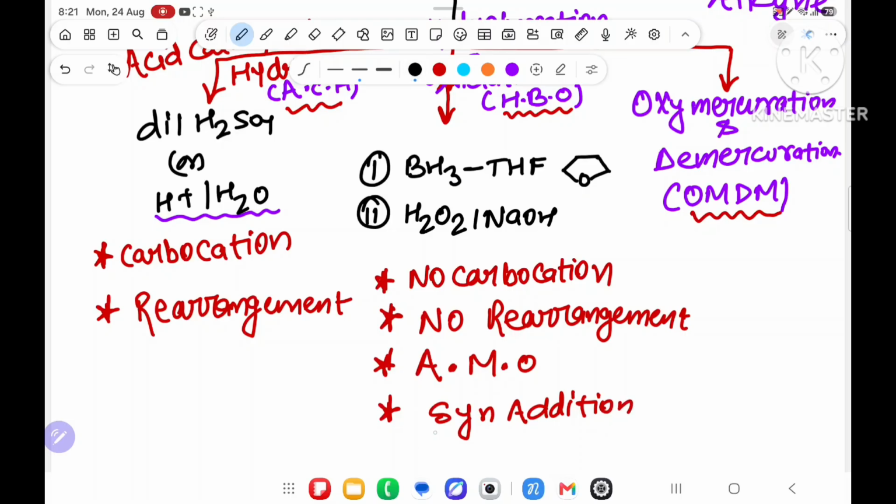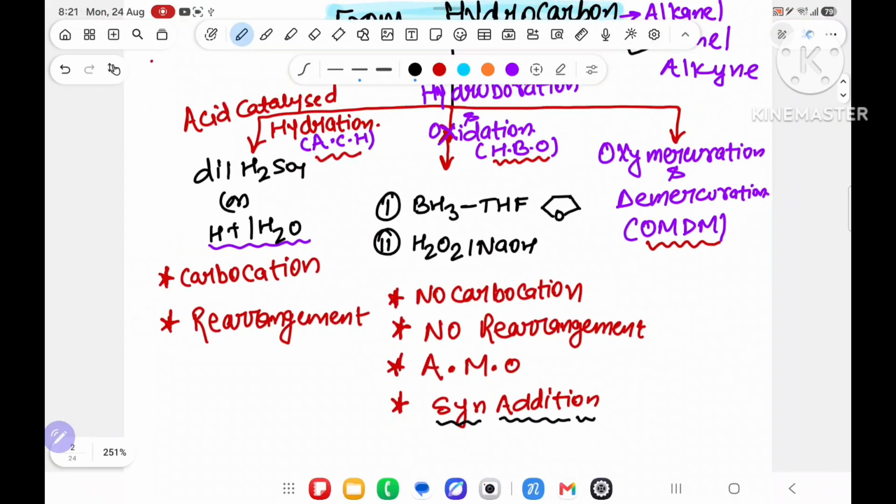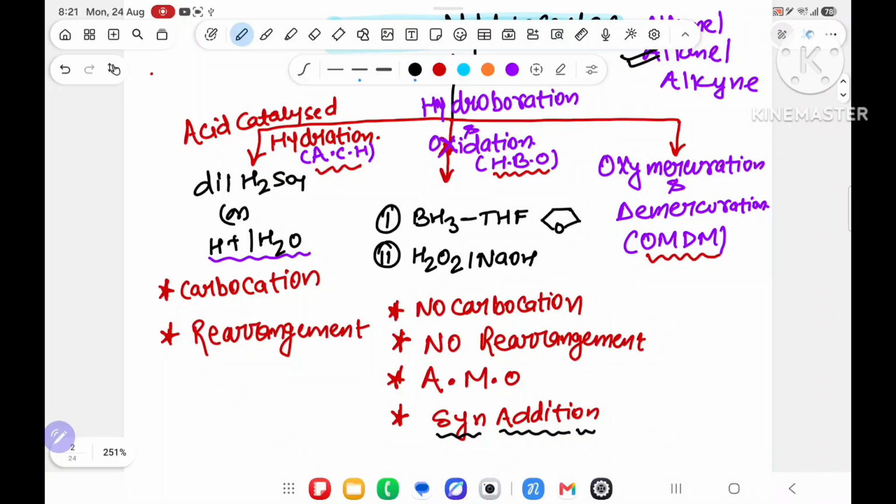Third important point, it will do syn addition. Hydrogenation, hydrocarbon, syn addition, anti-addition. Syn will be taken as positive, anti will be taken as negative, and cis will be taken as positive, trans will be taken as negative. That I will dictate, don't worry about it.